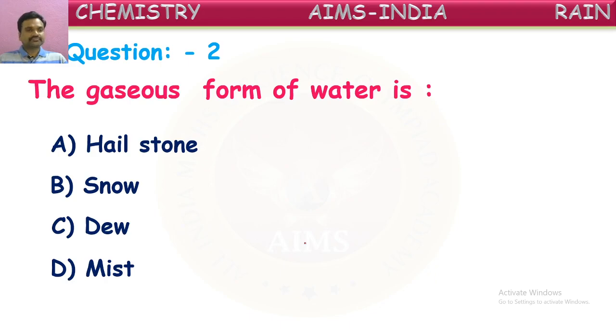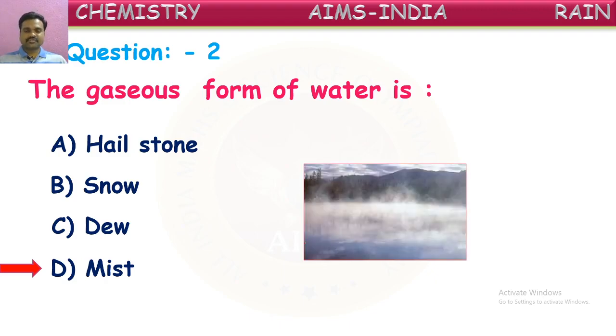Yes, good. The gaseous form of water among these is mist. This we observe in the winter season, if we come out in the early mornings. There will be something like smoke in the air, that is because of this gaseous form of water, which is called fog or mist. This is one of the gaseous forms of water.